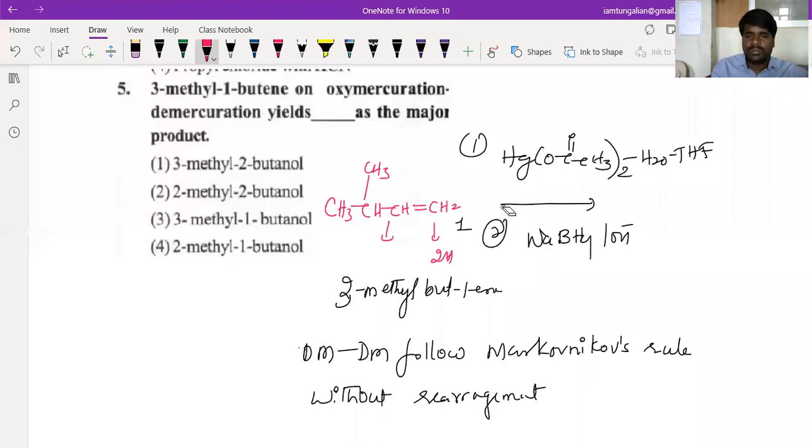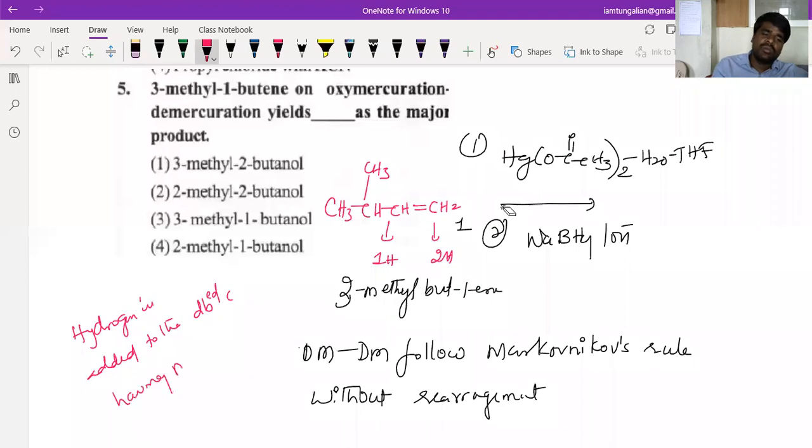This is a double bonded carbon having one hydrogen. So according to Markovnikov's rule, what happens? Hydrogen is added to the double bonded carbon having more number of hydrogens. Which of these has more hydrogens?